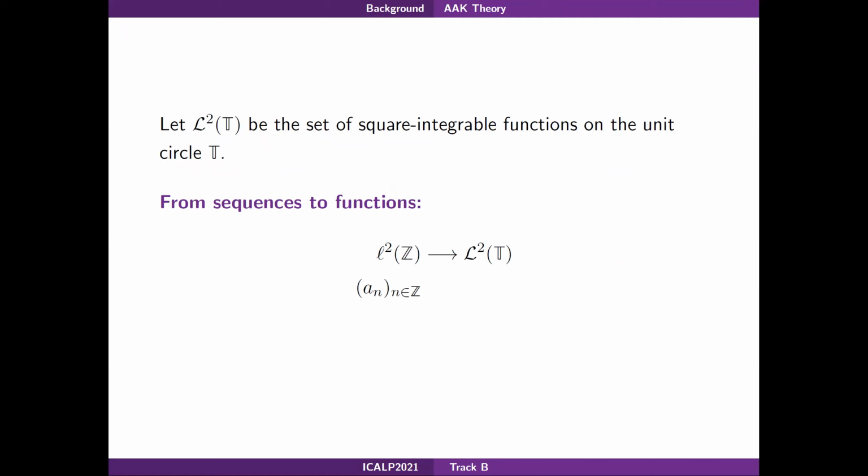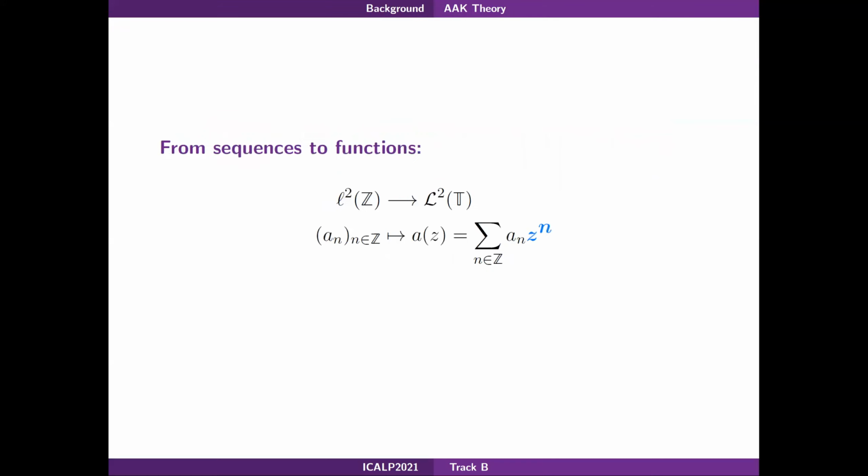We consider now sequences over Z by embedding the space of square summable sequences L2 of N into L2 of Z. As mentioned in the introduction, the AAK theory is a set of results concerning complex functions. So we need to find a way to go from sequences to complex functions and vice versa. We do this by applying the Fourier isomorphism.